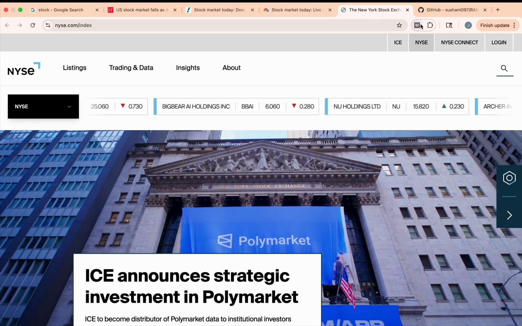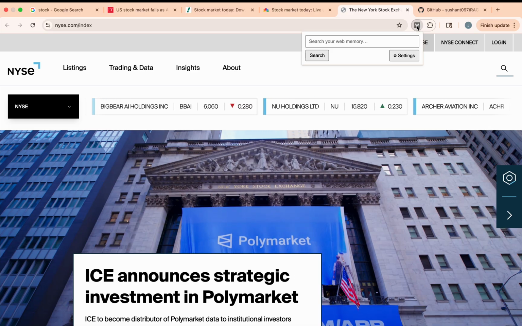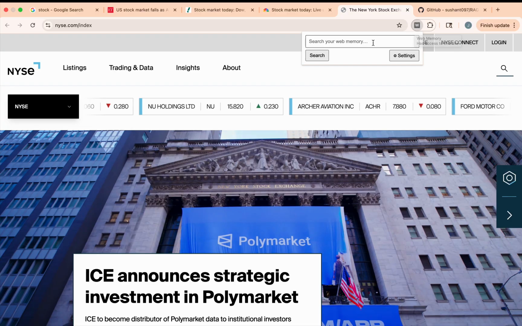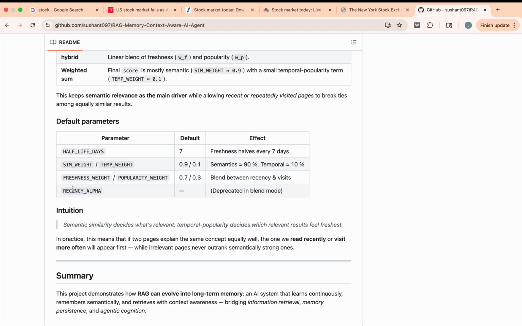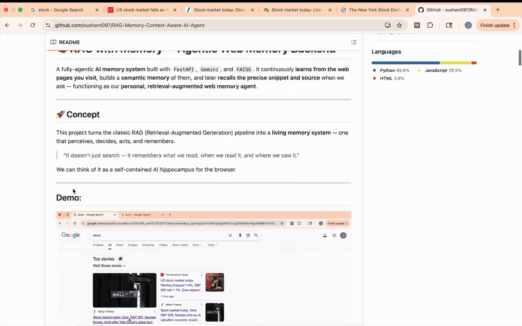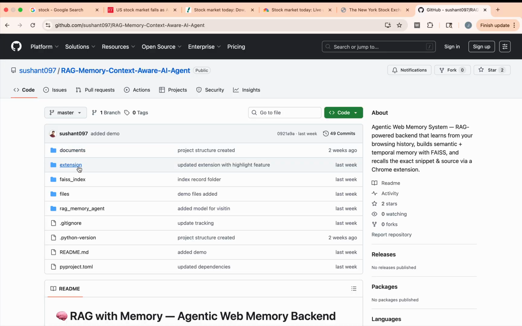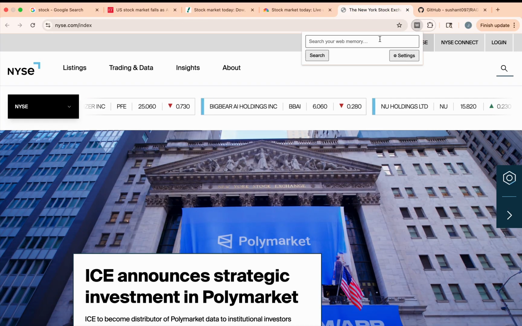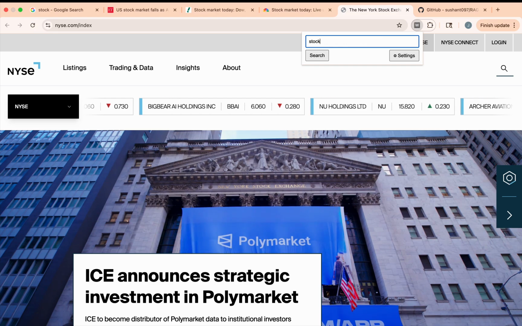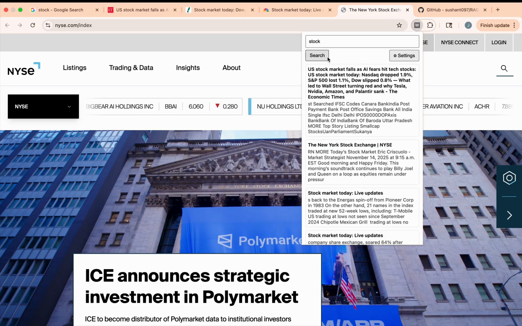Now, this is the Chrome extension. We can load it through developer mode, and that extension is already available here, and we can download that and see what's going on. Let's try to search the stock keyword, and if I search, this is the New York Stock Exchange, NYSE.